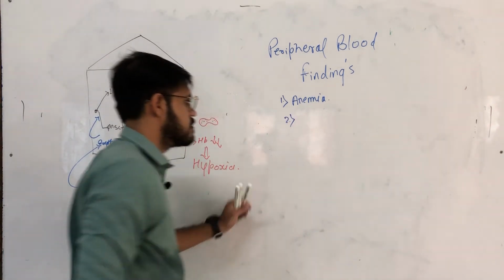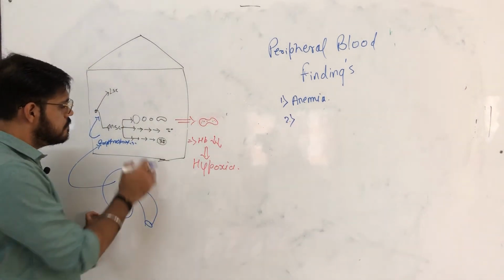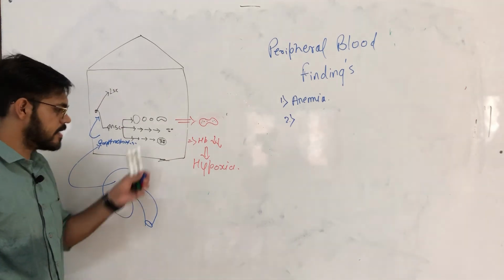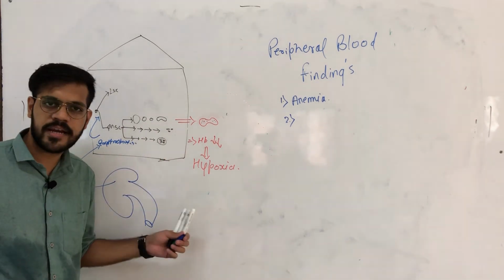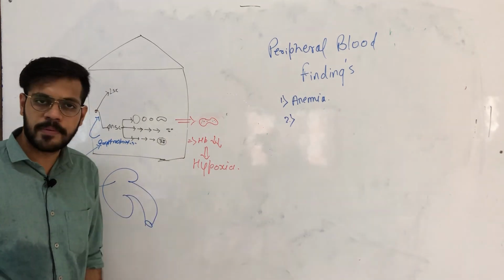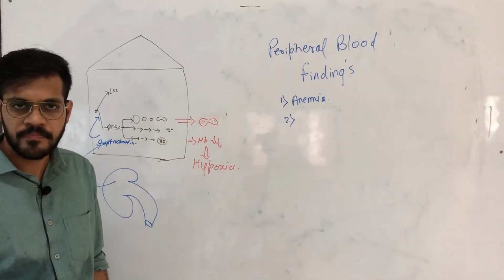The second finding: the megakaryoid pathway is also affected. As this pathway is affected, the synthesis of platelets is also affected.